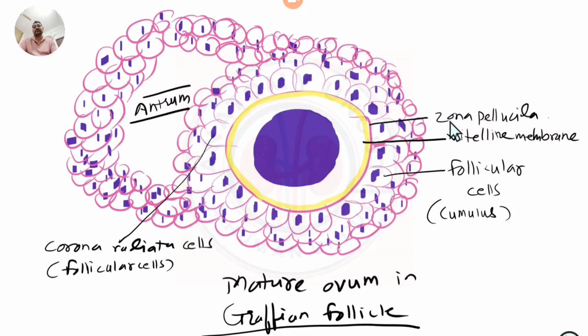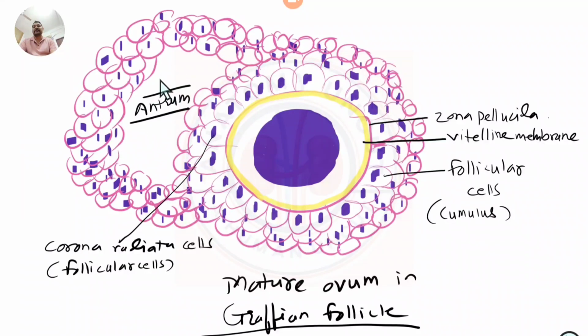These receptors, along with the chemotactic nature of the ovum, and a few substances secreted by it inside the fallopian tube, bring the sperm swimming into the uterus and uterine tube to reach the ampulla part of the fallopian tube to fertilize this ovum. And you can see the ovum surrounded by a lot of follicular cells.